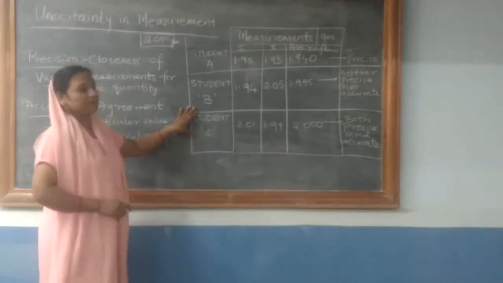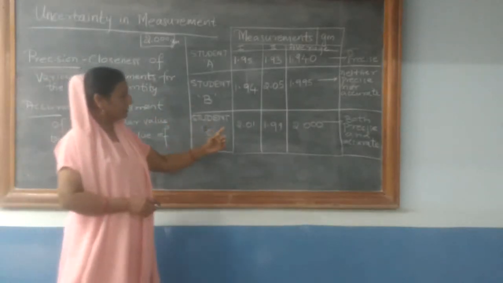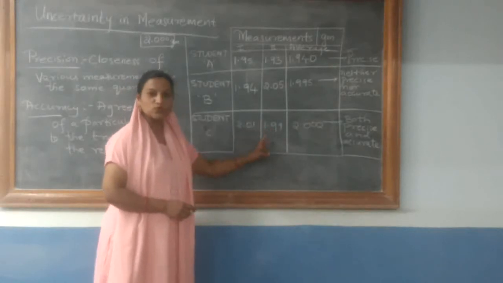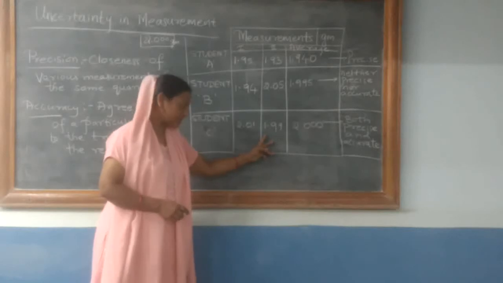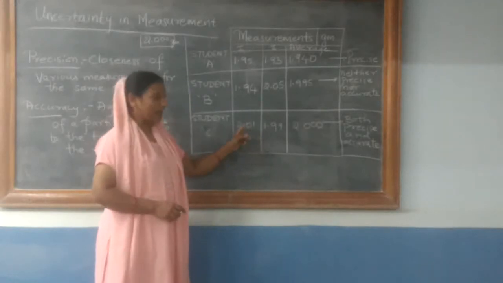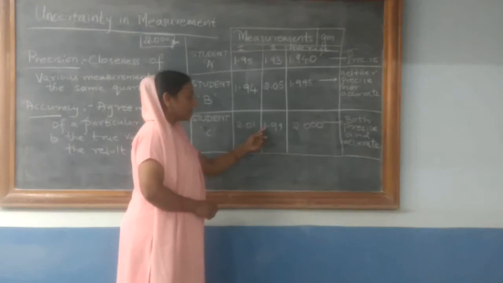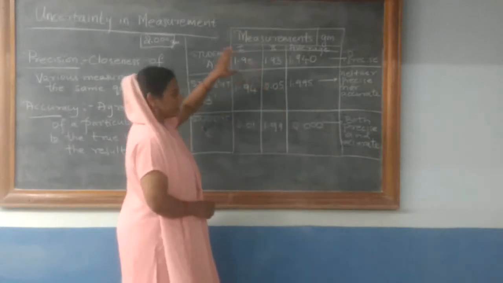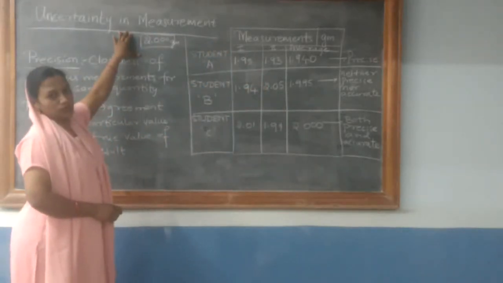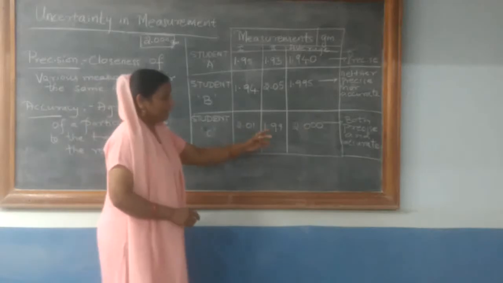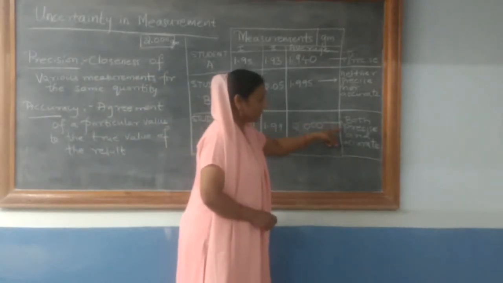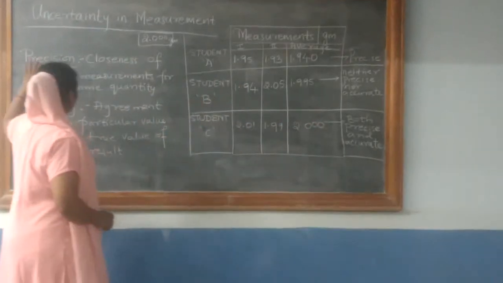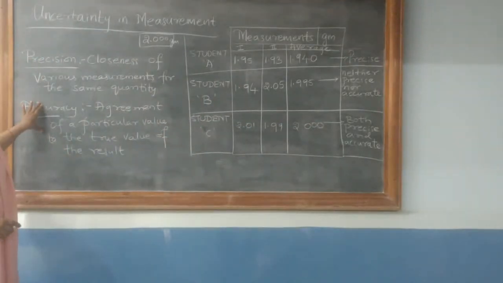Coming to student C. He takes two readings and reports them as 2.01 and 1.99. Are both the measurements close to each other? Yes. So therefore they are precise. And if you take the average of both, 2.01 plus 1.99 divided by 2, you will get 2.000, which is nothing but the true value, 2 grams. So therefore, these readings are said to be both precise and accurate. So this is regarding the meaning of the terms precision and accuracy.